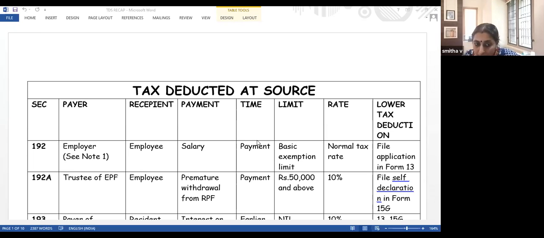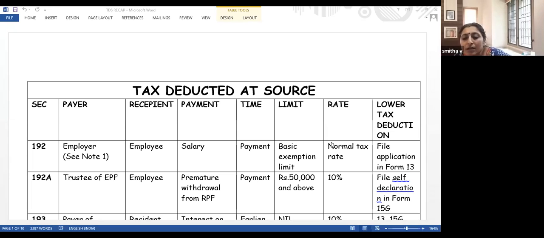When should I deduct TDS? Is it in April or is it in September? That is another thing which we have to look into. Is it at the time of credit or is it at the time of payment? Credit or payment? That is another question which we have to look into. Okay, we'll answer all those questions.